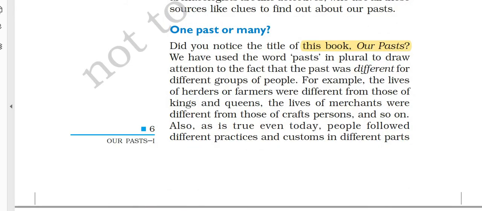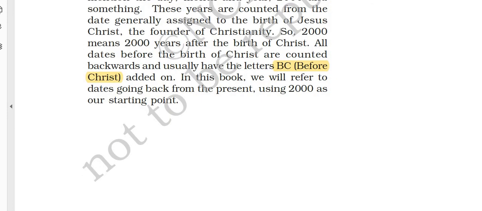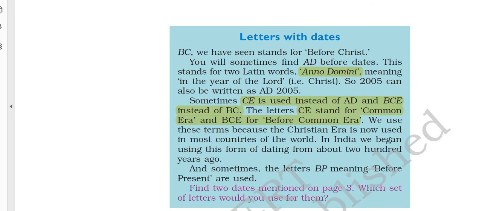As you've seen, the name of the book is Our Past. We have Our Past 1 in class 6 and then 2 and 3 likewise. So do we have only one past or various kinds of past? For example, a person who lives in a village will have a different kind of past than a person who lives in a metro city. Next, we have these small full forms, BC and AD. They can also ask you what is CE and what is BCE. CE is Common Era and BCE is Before Common Era.